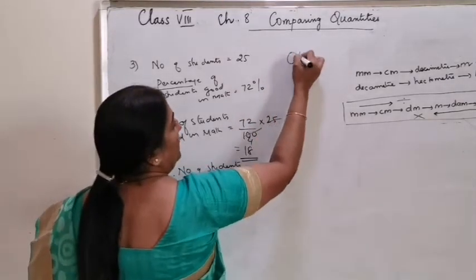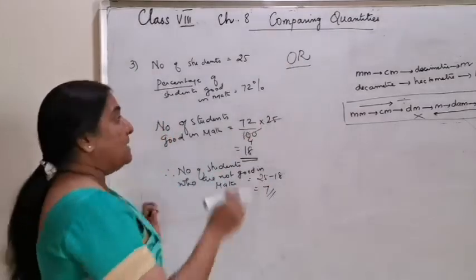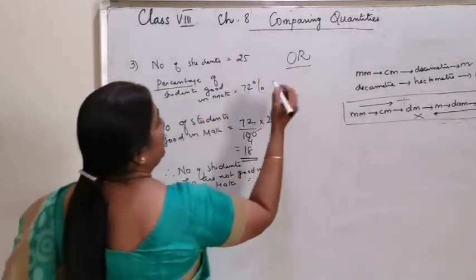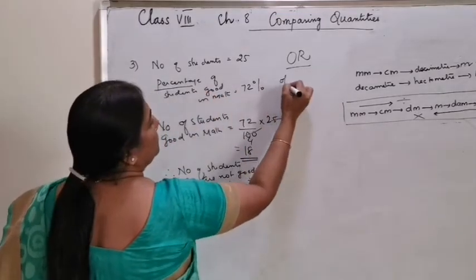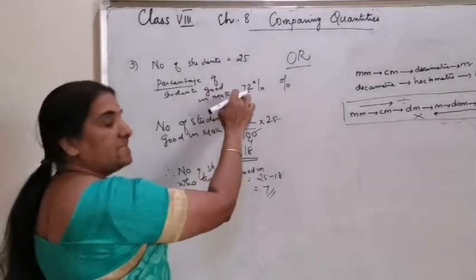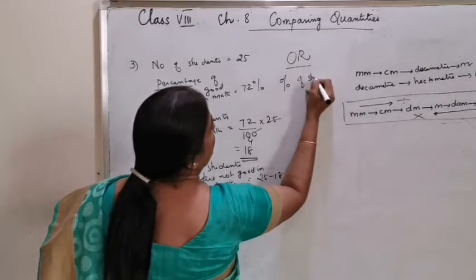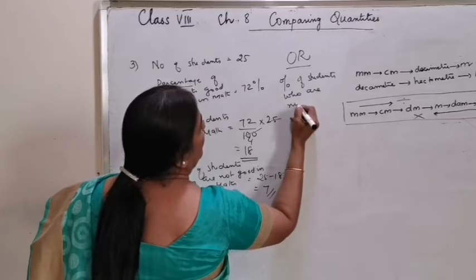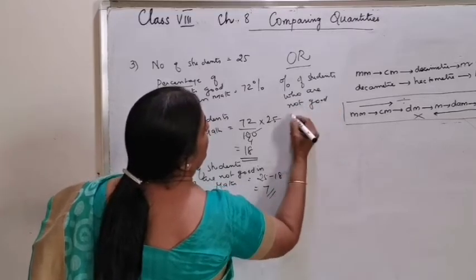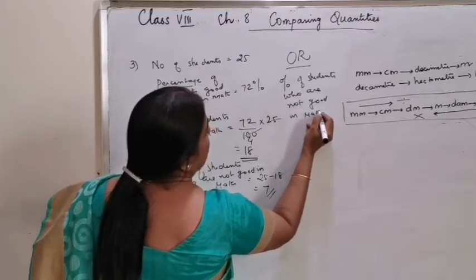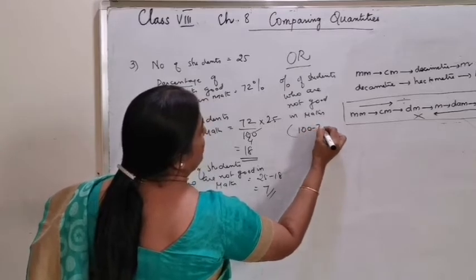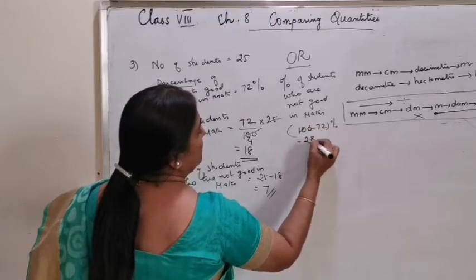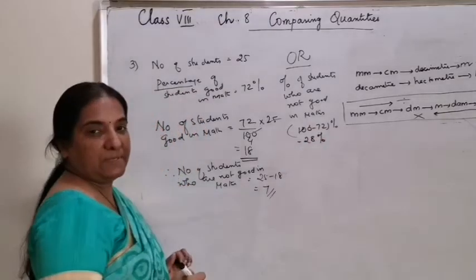Or you can also calculate directly, as percentage means the total is 100. So if the percentage of students who are good in maths is 72, what is the percentage of students who are not good in maths? It's the same as 100 minus 72, that is 28%.